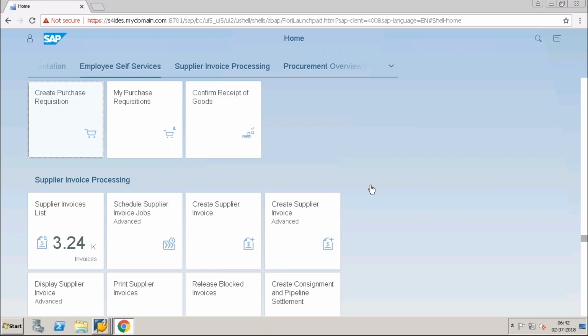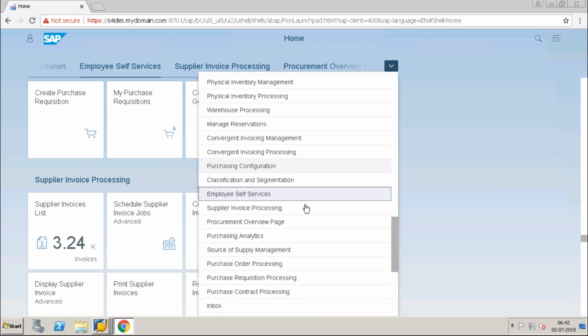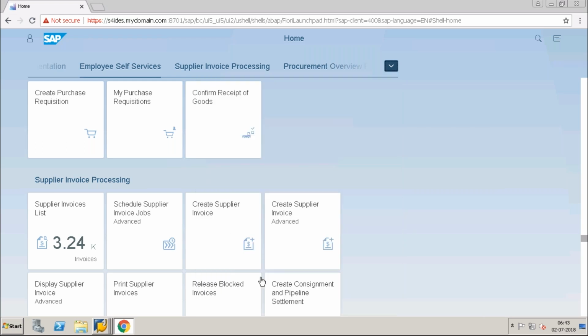I'm not going to create the purchase requisition using employee self-services. Okay, I'm going to the purchase requisition processing.